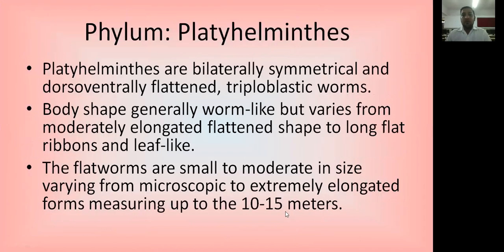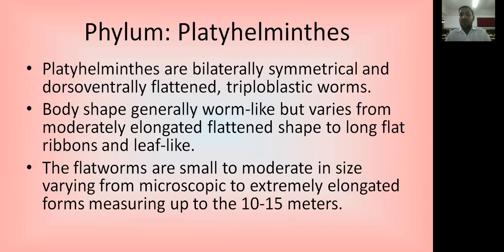Now, the acoelomates have one phylum, the phylum Platyhelminthes. Platyhelminthes means they are bilaterally symmetrical organisms and dorsoventrally flat, simply a ribbon-like body structure. That means they have a dorsoventrally flattened body and triploblastic form, but they don't have a coelomic cavity. Secondarily, they lost their cavity.